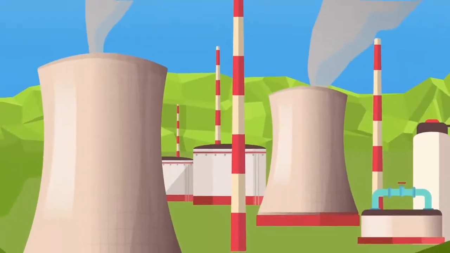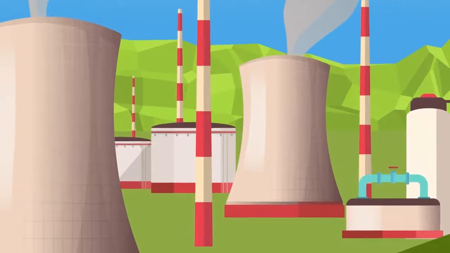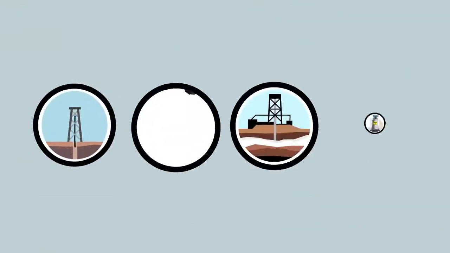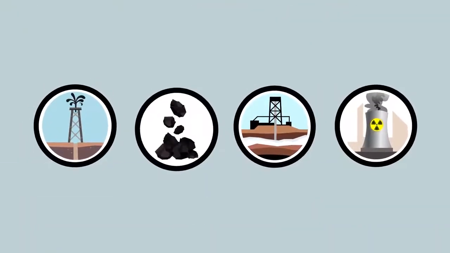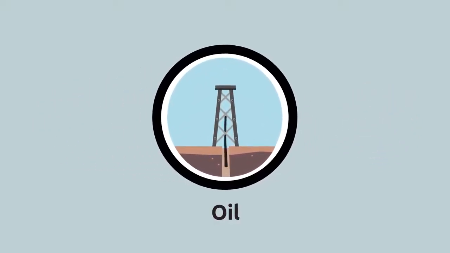In nature, there are limited resources of this type of energy. That's why they may run out with use. These are some of the most well-known non-renewable energy sources. Oil is found under the Earth's surface.